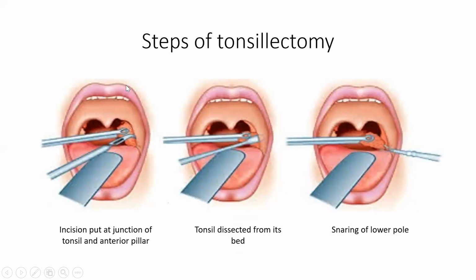So here we can again see the steps quickly. Here we can see that Denis Browne tonsil holding forceps pulls the tonsil medially. An incision is kept at the junction of tonsil and the anterior pillar. Then with Mollison's dissector, the tonsil is dissected from the bed. And finally, with Eves tonsillar snare, the lower pole is snared out. So the tonsil comes out. Now this tonsillar fossa is packed with a gauze piece, and a similar procedure can be repeated on the opposite side if we are doing bilateral tonsillectomy.